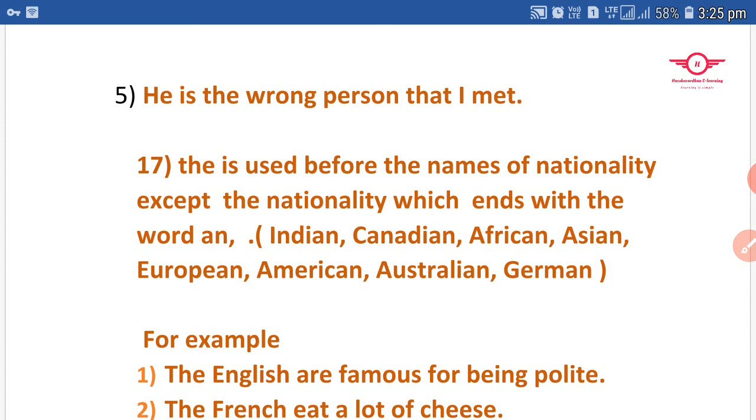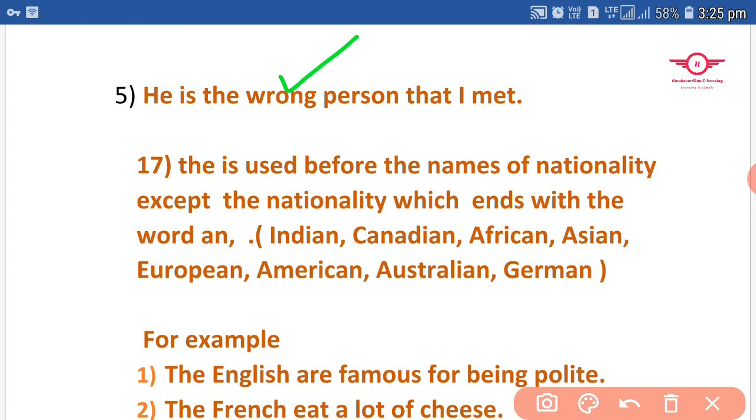See here also, the word "wrong." Before this word I have used the definite article, and I have used the word person as the noun.